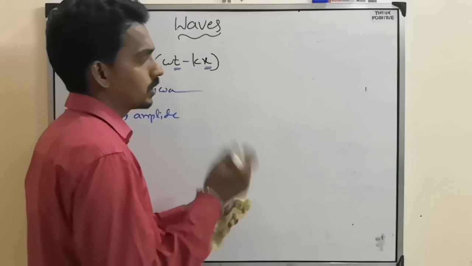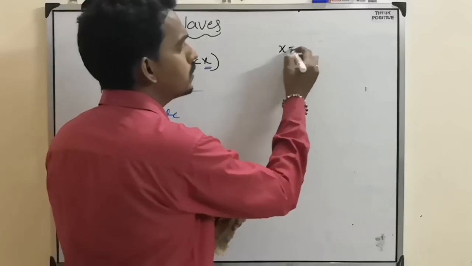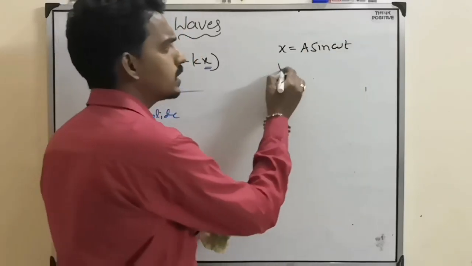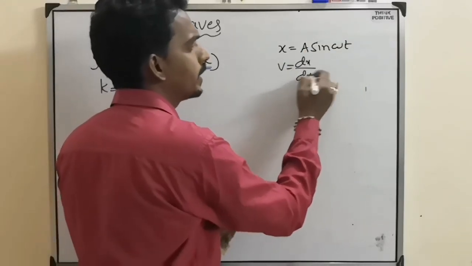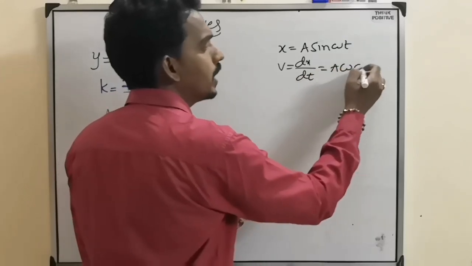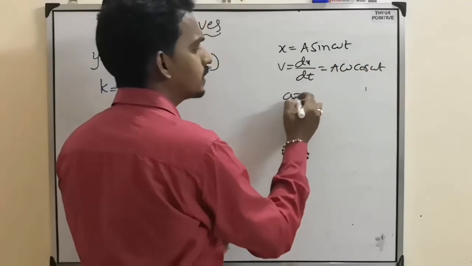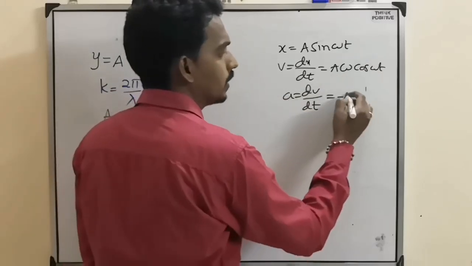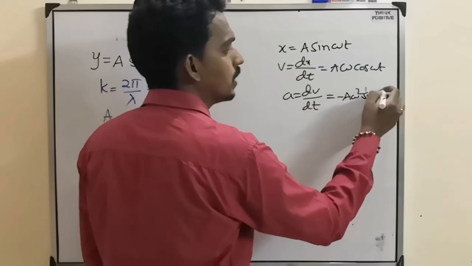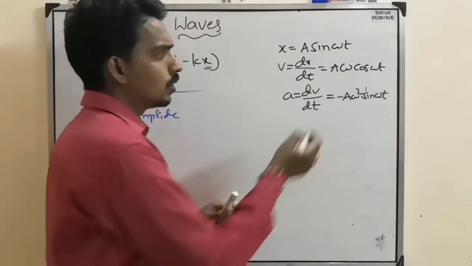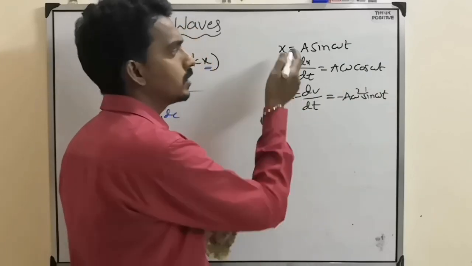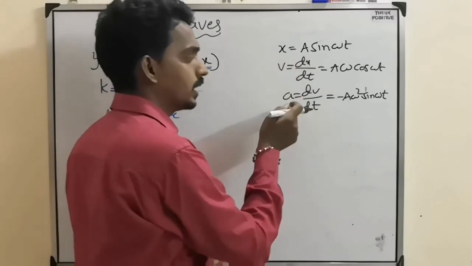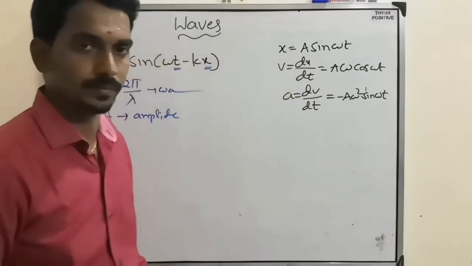Like in simple harmonic motion, I will remind you, the displacement was A sin omega t. Then what was the velocity we have taken? dx by dt, that is A omega cos omega t. Acceleration was dv by dt. If you differentiate again, minus A omega square sin omega t. So by differentiating displacement we get velocity, and by differentiating velocity we get acceleration.